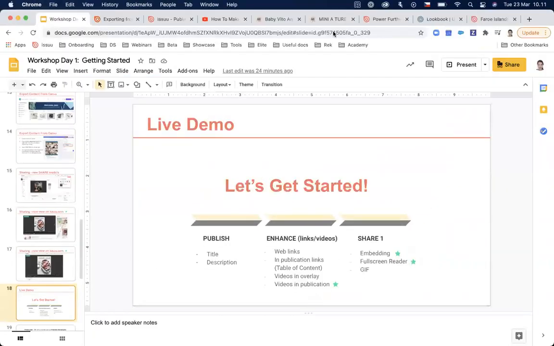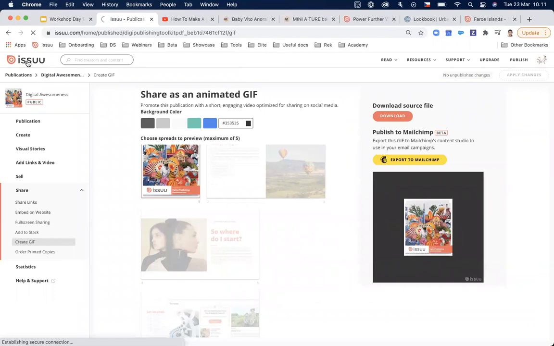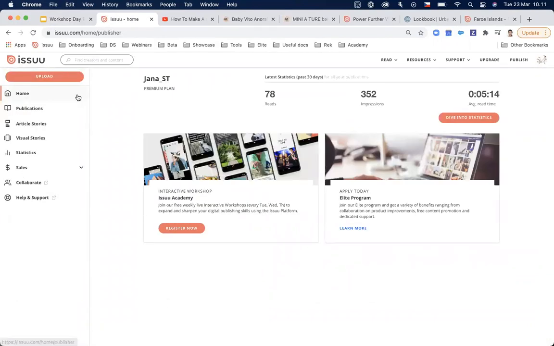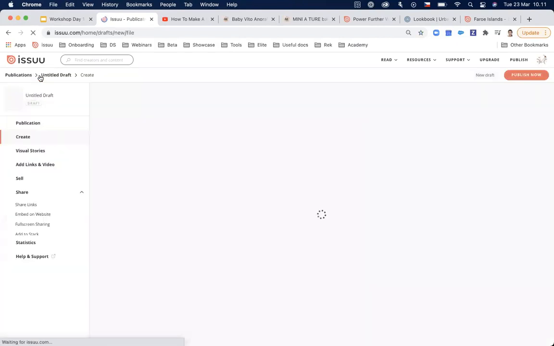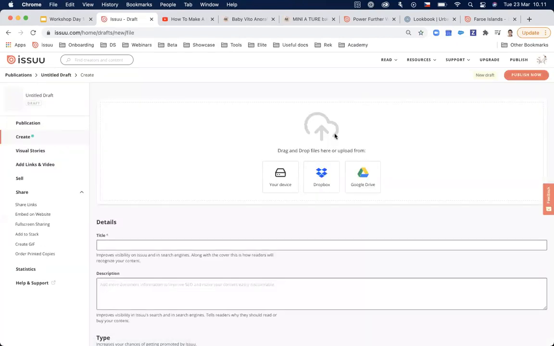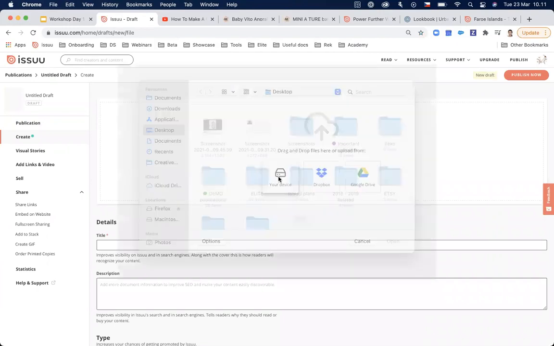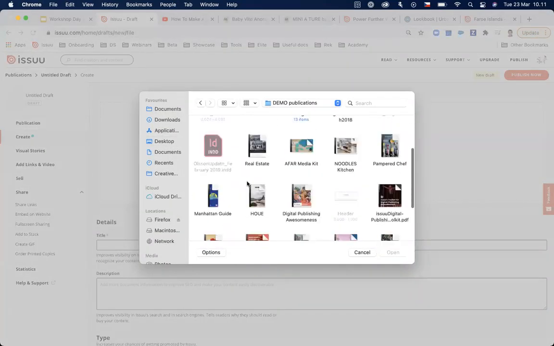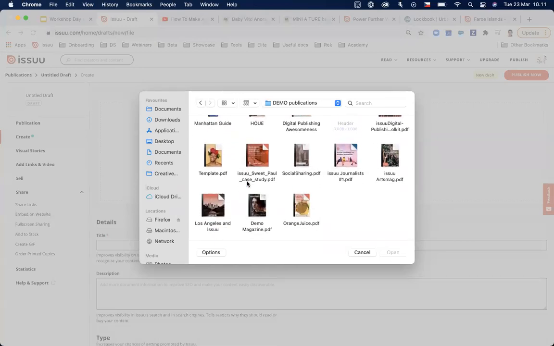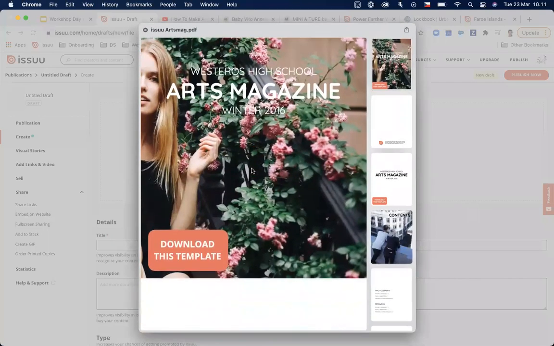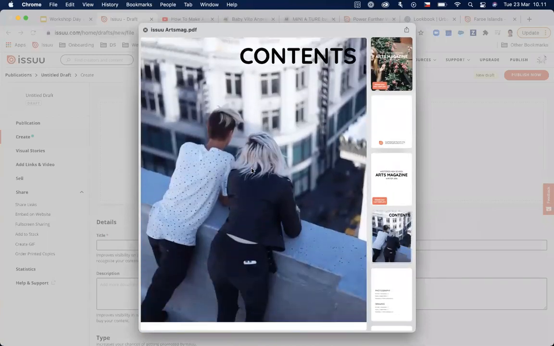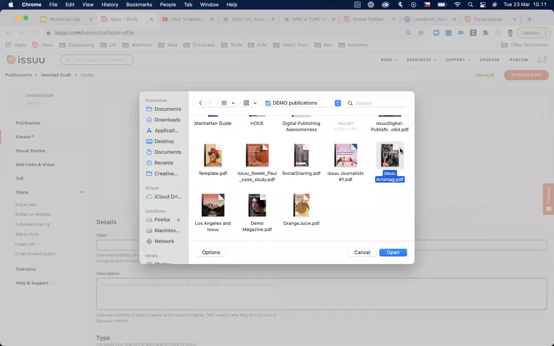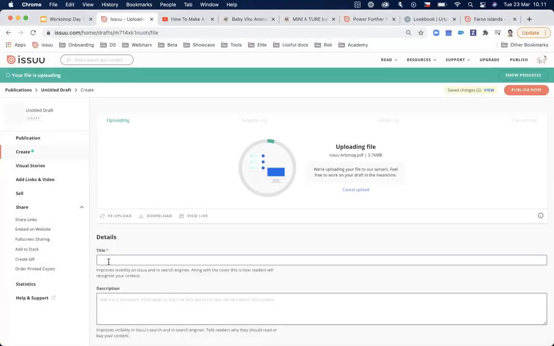Let me show you how to publish, how to enhance it with links, and how to share your content. So once you are logged into Issuu, all you need to do is hit upload, and you can select your publication either from Dropbox or Google Drive or your device. So mine is on my device. Let me find the publication, and I will be using this one. I just want to show you how a single page layout looks like. So this is how you want it to upload. So let me select this one. And while it is converting, let me just add the title.